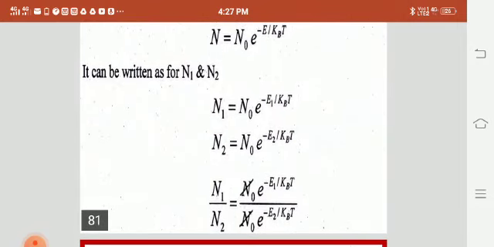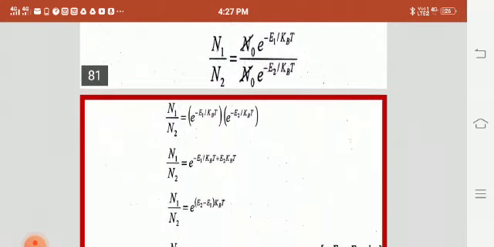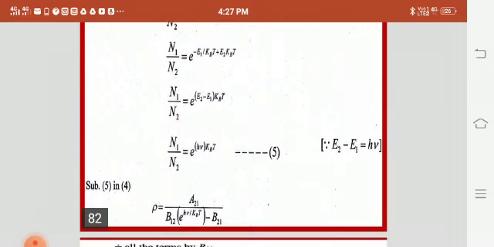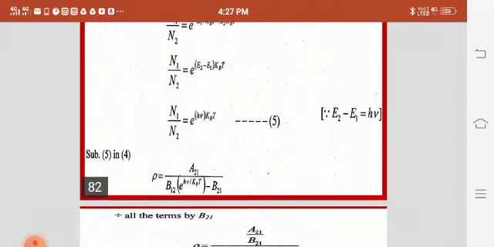We are supposed to find N1 by N2. So dividing these two equations, we get N1 by N2 is equal to exp((E2 minus E1) by kBT). This is our equation number 5, that is N1 by N2 is equal to exp(h nu by kBT), where E2 minus E1 is the energy gap, that is h nu. So we can substitute the N1 by N2 value in the foremost expression, that is rho is equal to A21 divided by B12 exp(h nu by kBT) minus B21.